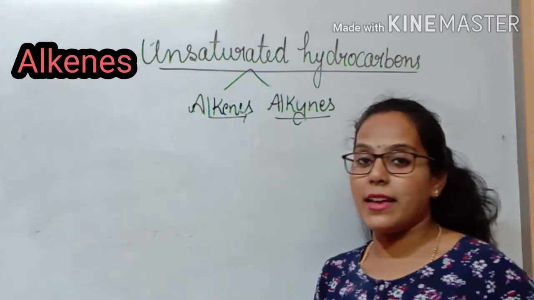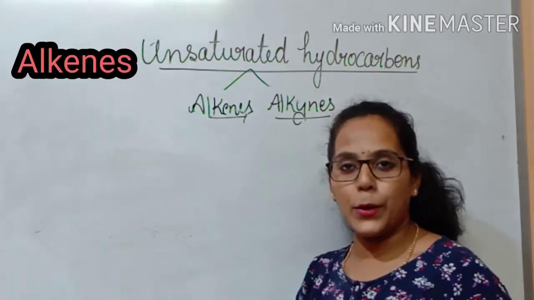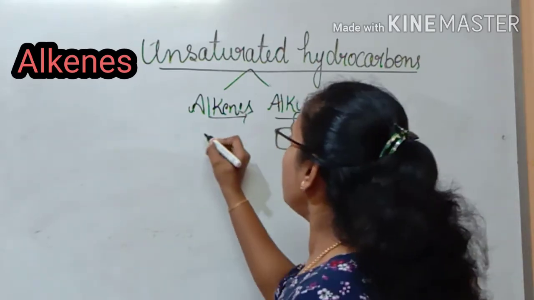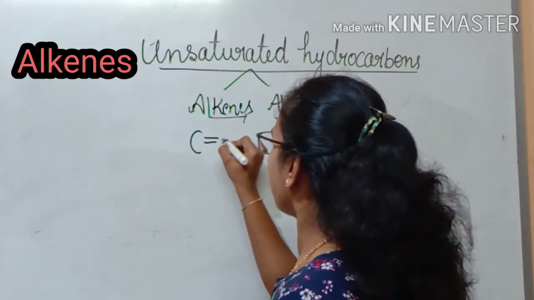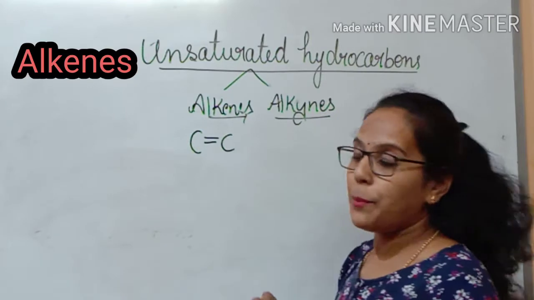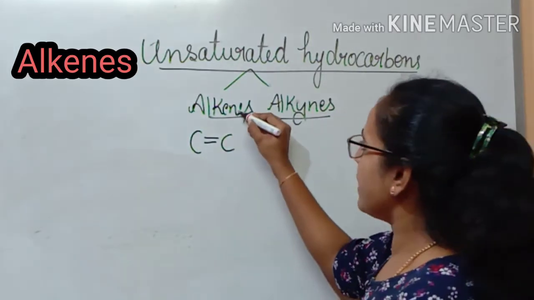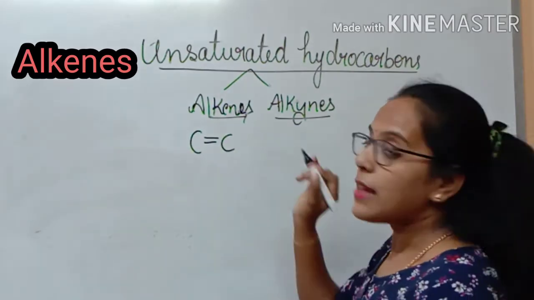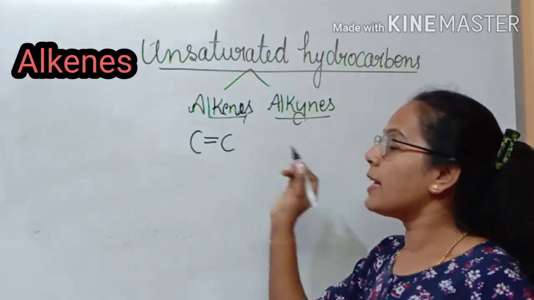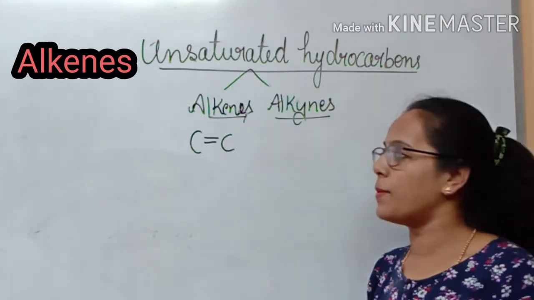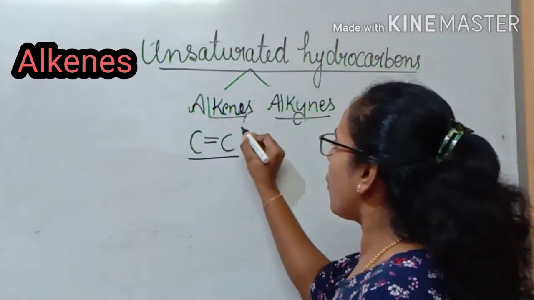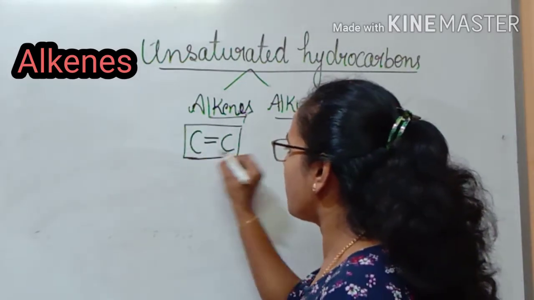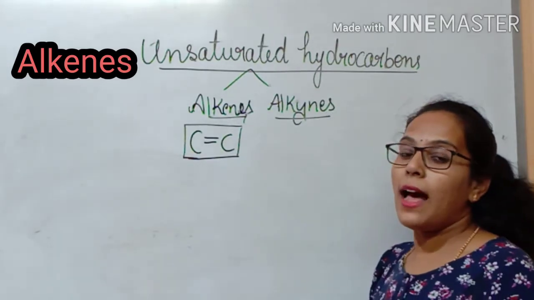When I say alkenes, they are the unsaturated hydrocarbons which have the double bond between the carbon and carbon atom. I repeat, alkenes end in E-N-E. Alkenes are the unsaturated hydrocarbons. They have a double bond between the carbon and carbon atom.